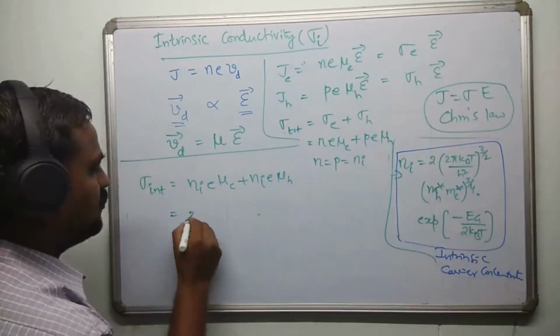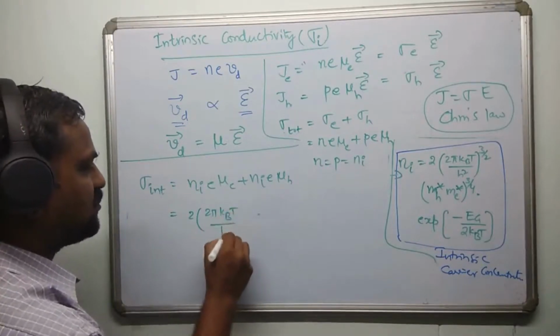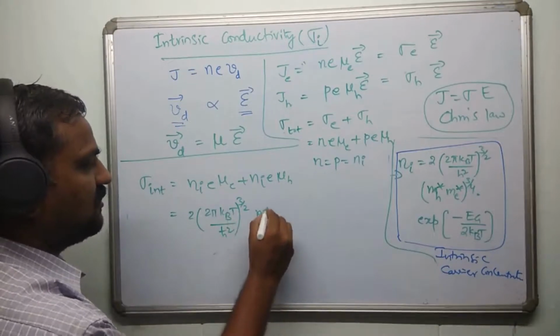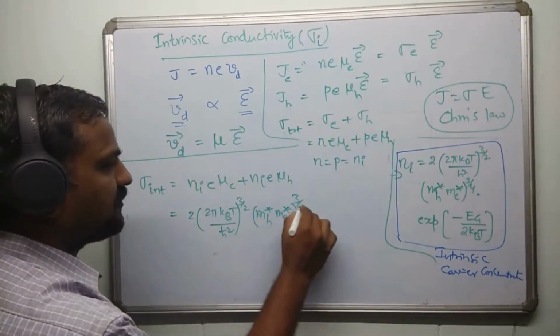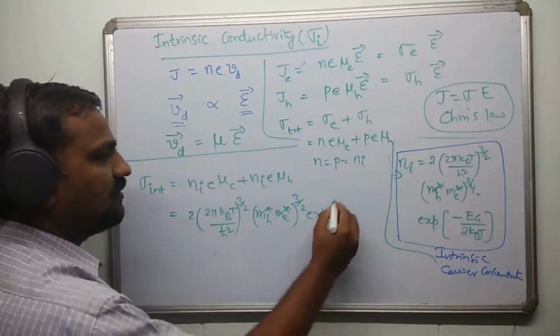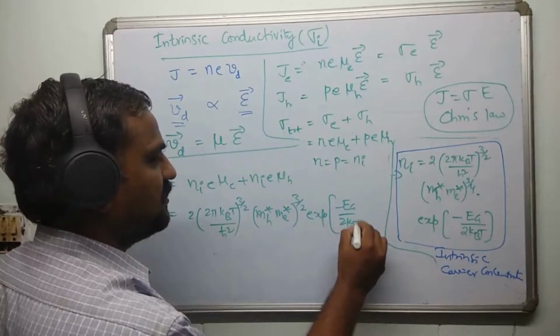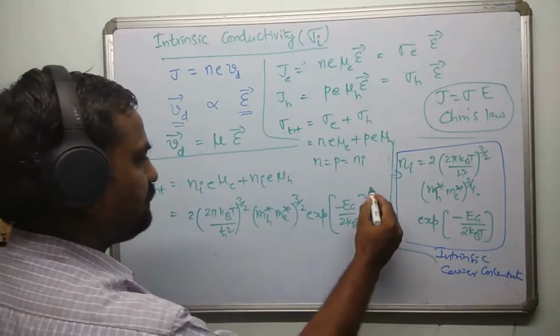Ni is nothing but 2 into 2 pi kBT divided by h cross square whole power 3 by 2 into mH star into mE star whole power 3 by 4, exponential of minus Eg divided by 2 kBT. This whole term is multiplied by, of course, this is Ni only.